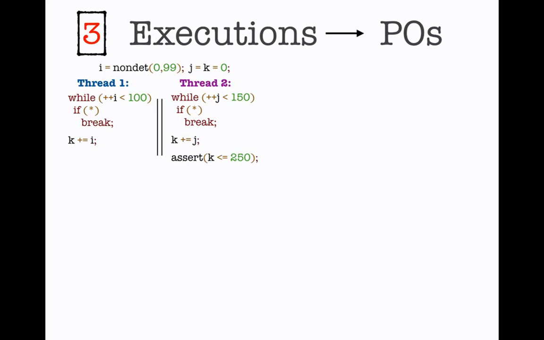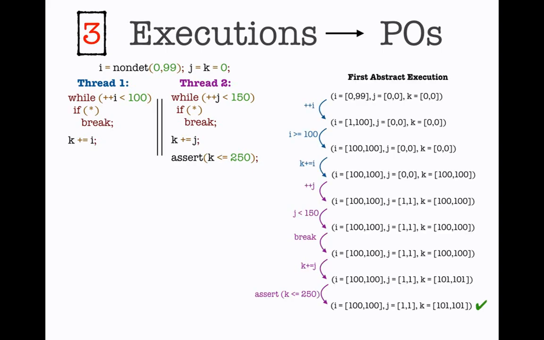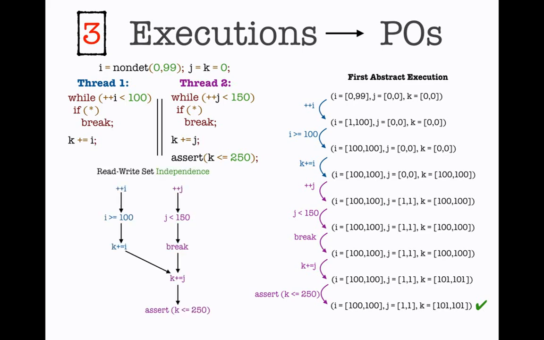So the first thing we do is we get an abstract execution somehow. So here is one of them. And here I mean the transformers for the labels, not the actual statements. So you can see that this abstract execution is safe. It's obtained by first doing thread 1 and then doing thread 2. And now what we know from concurrency theory, in particular Mazurkiewicz trace theory, is that if we have an independence relation, we can transform this execution into a partial order, right? And the only thing to note is that the accesses to the shared variable k are going to be totally ordered in the same order that we had for the abstract execution.